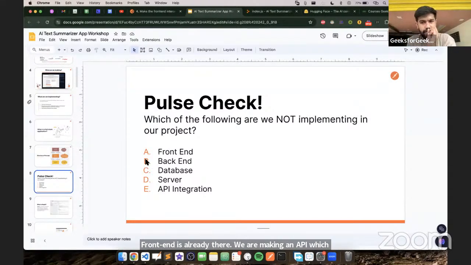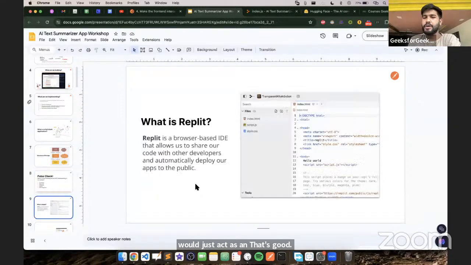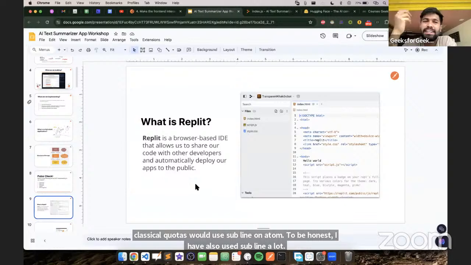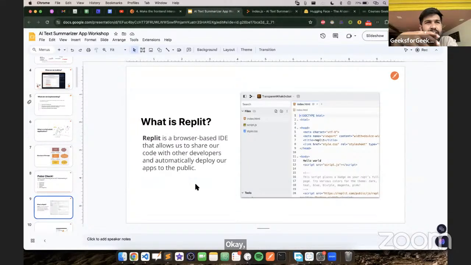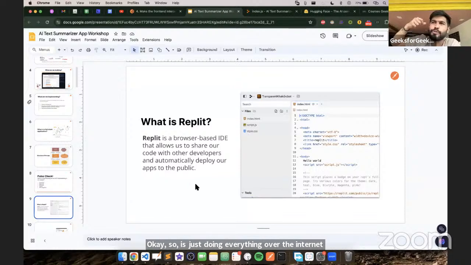Now, we can make our projects in Visual Studio Code, Sublime Text, Atom, many other places. The classical coders would use Sublime or Atom. To be honest, I have also used Sublime a lot. Replit is just doing everything over the internet, where you are carrying along all your code base in whatever device you log in.